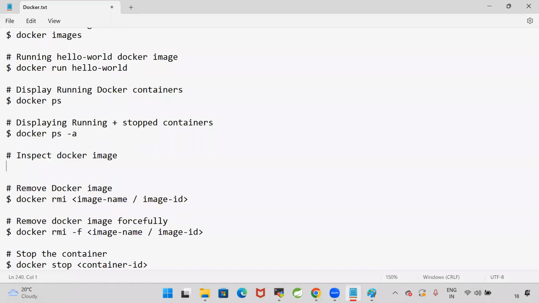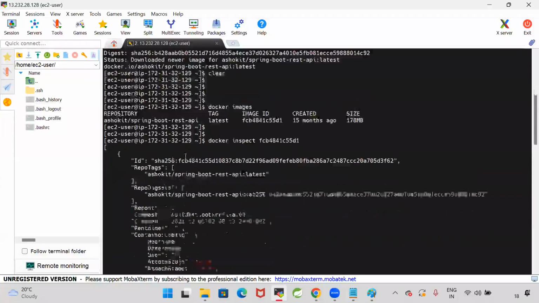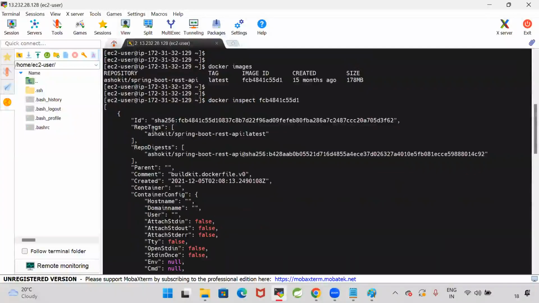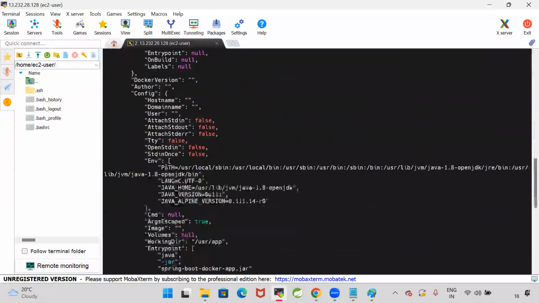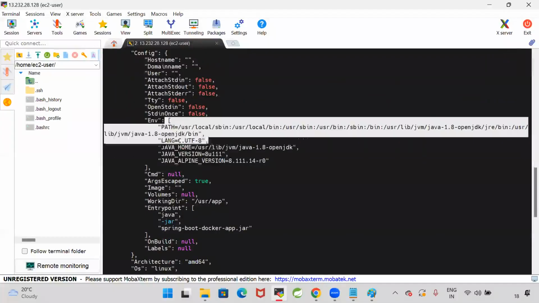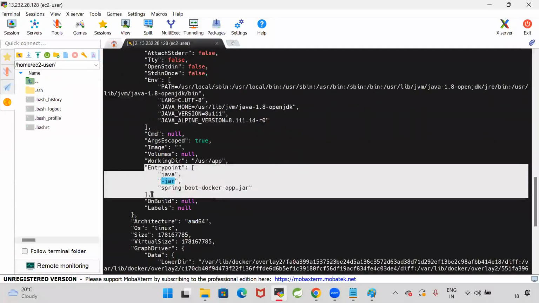To inspect the Docker image, we will go for docker inspect image ID. If you do the inspect, that means we are doing the postmortem on the Docker image. So we are seeing what all the information is available. This is my image name, and these are the containers. That container is not available currently with this image. And the Docker version, and this environment which is used to run this application, and what is the command that we are using to run this application.